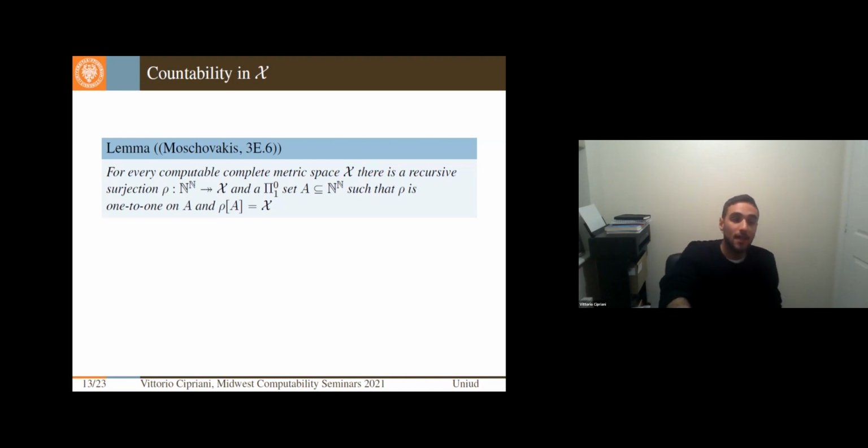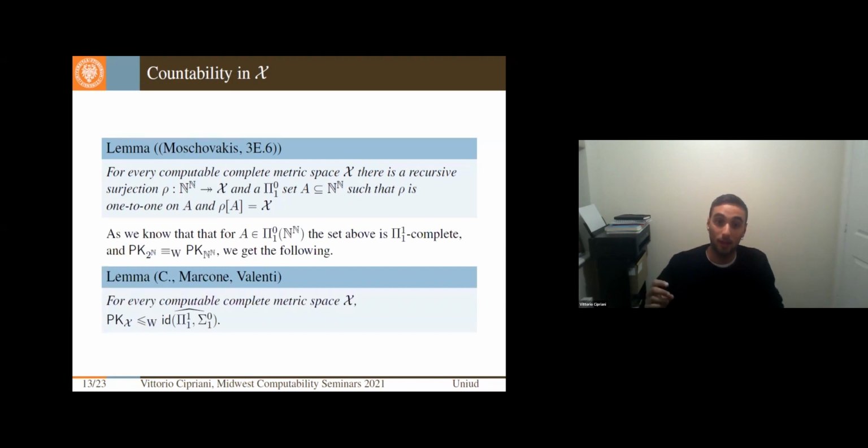So what does it mean? That, doing some analysis of how maps behave on closed sets, we were able to show that the Baire space is a kind of representative, the most complicated one that we can get for our principles.